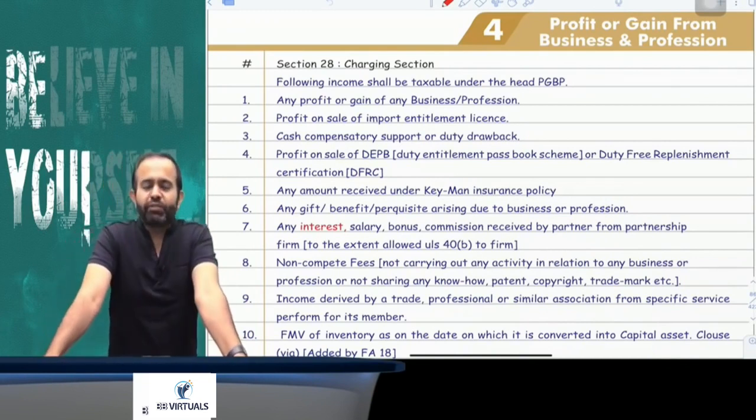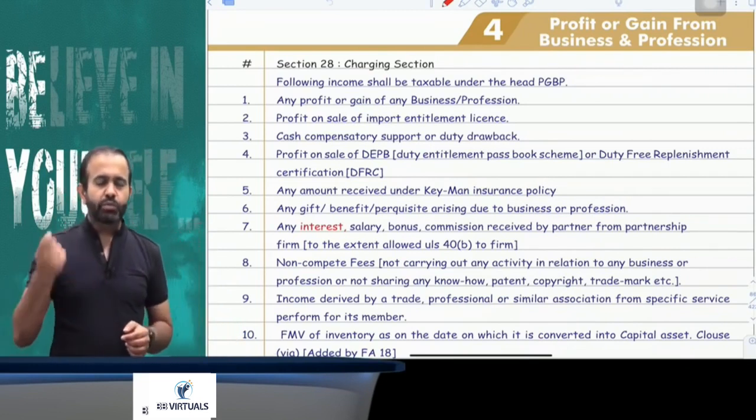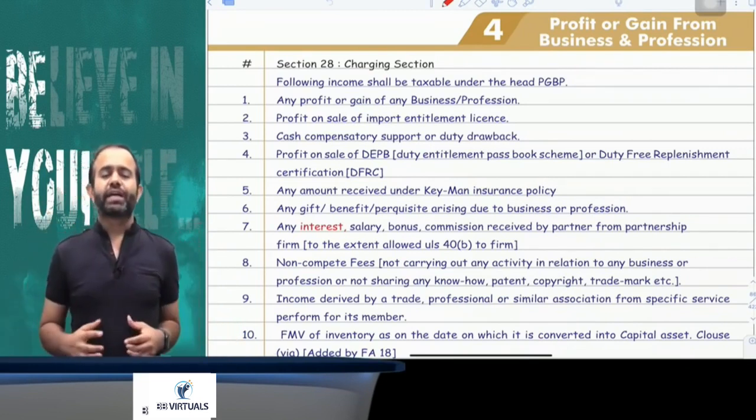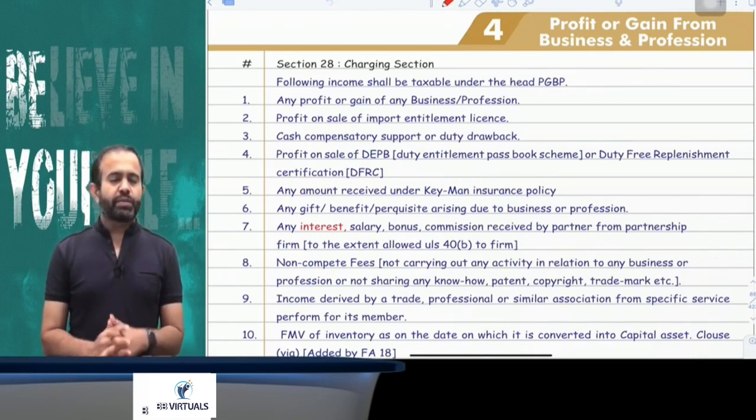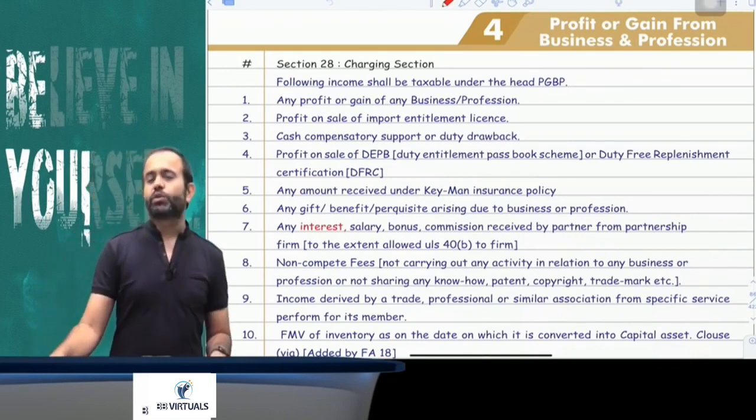Now try to understand, if any partner receives any salary, commission, bonus, even interest from the partnership firm, that will be taxable under the head PGBP, because a partner is not an employee of the partnership firm. A partner is basically a part owner. So whatever is received by the partner will be taxable under the head PGBP in the hands of the partner.